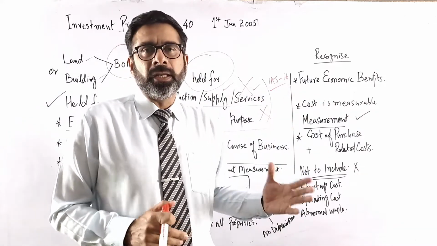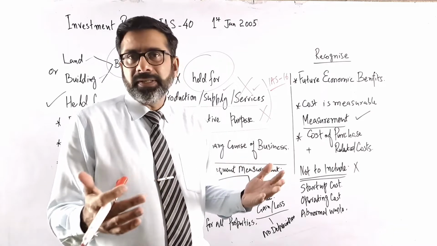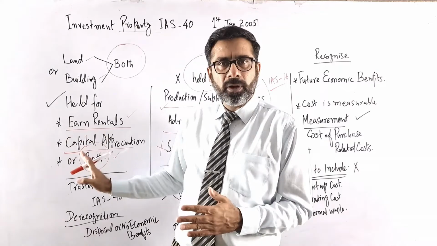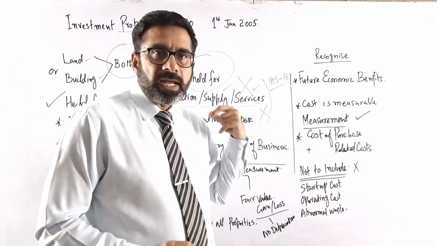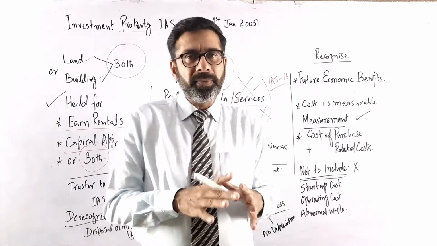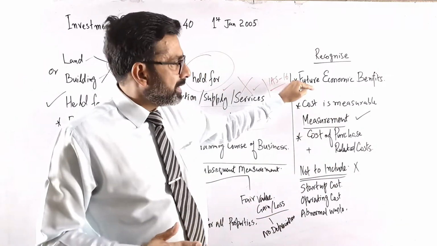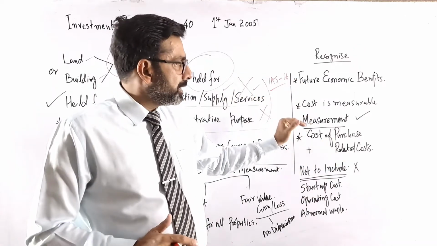Obviously there is no surety, but it is expected that they will get economic benefit in the form of rent or in the form of capital appreciation. And the second condition is that the cost of that property, the land or the building, is measurable.